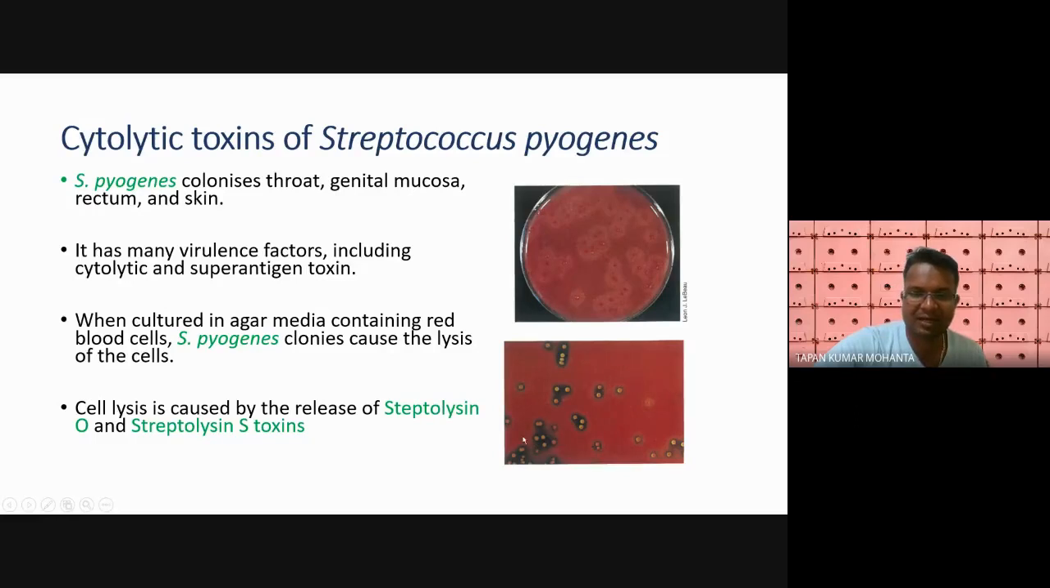So what is the toxin of Streptococcus pyogenes? This is streptolysin O and streptolysin S toxin. Streptococcus pyogenes releases streptolysin O and streptolysin S toxin that damage our cells. Okay. In the process of cell lysis, it causes lysis in our blood cells as well.